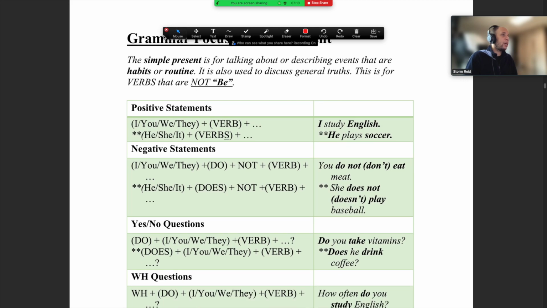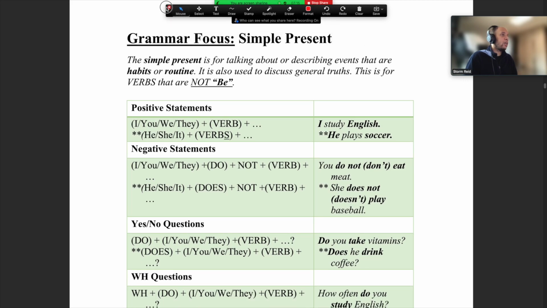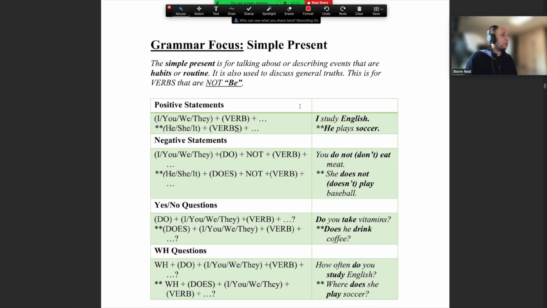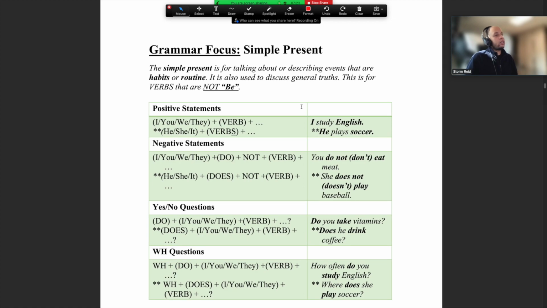All right, let's come down here and look at the grammar focus for this class. Let me zoom out a little bit. There we go. Let's look at the grammar focus. Simple present tense. Now, we did do simple present tense, but we did it with be verbs. Remember, in chapter 1, we did simple present with be verbs.